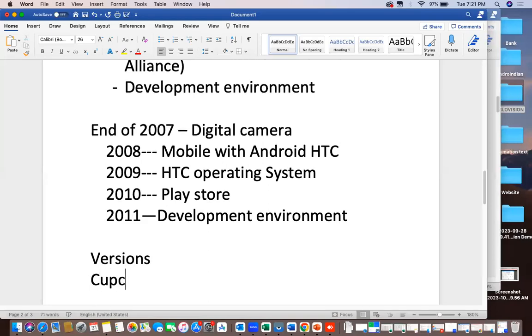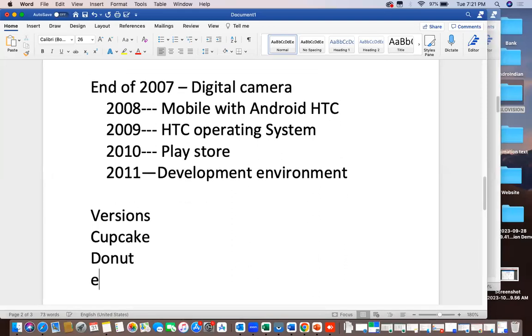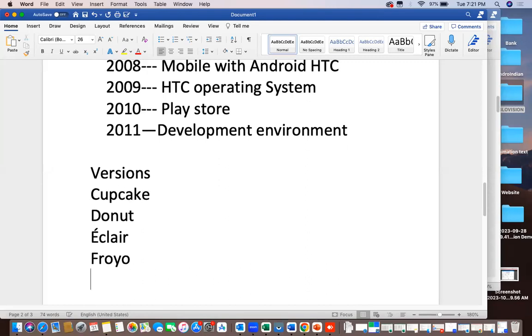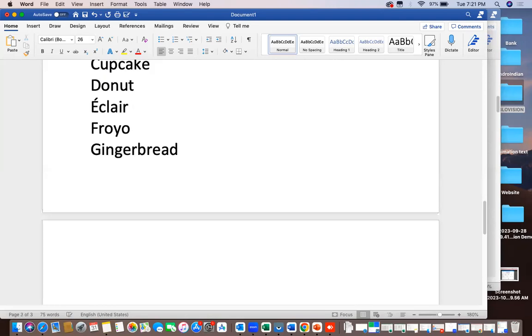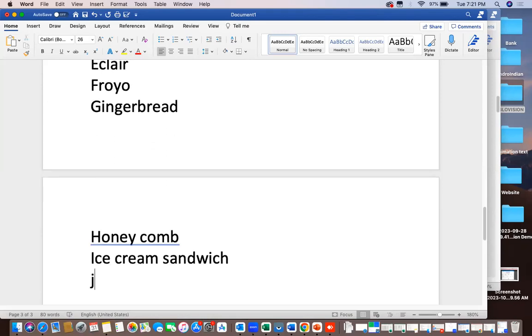That is Cupcake, Donut, Eclair, Froyo, Gingerbread, Honeycomb, Ice Cream Sandwich. Next is Jelly Bean.